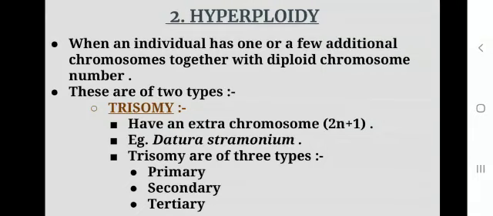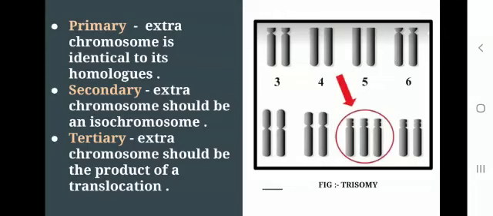Hyperploidy means when an individual has one or a few additional chromosomes together with the diploid chromosome number. These are of two types. The trisomy. What is this trisomy? It means having an extra chromosome. So it can be written as 2n plus 1. It is shown in Datura stramonium. Trisomy are of three types: the primary, secondary and tertiary.